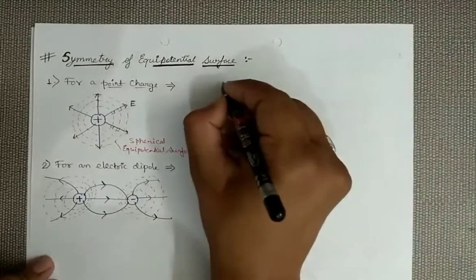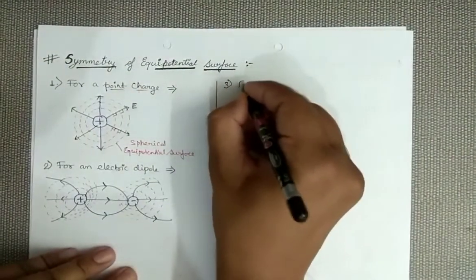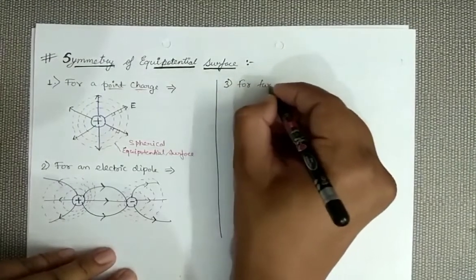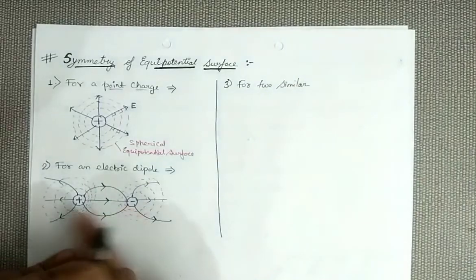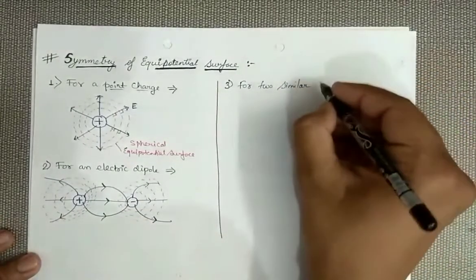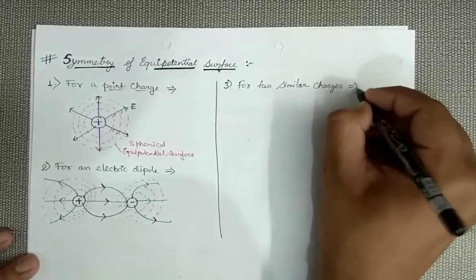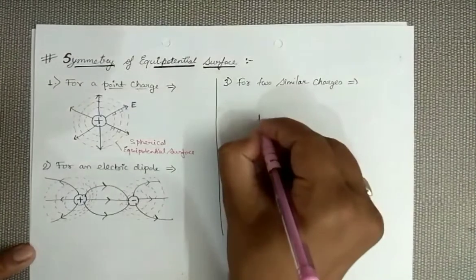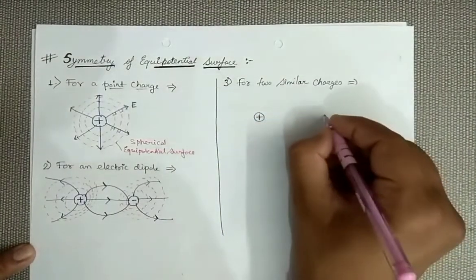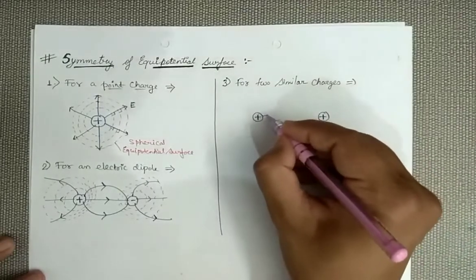So our third point is for two similar charges. Here we had taken two opposite charges. Now we are taking two similar charges. They may be positive or may be negative. So let us take two positive charges. Now first of all we draw the electric field lines.